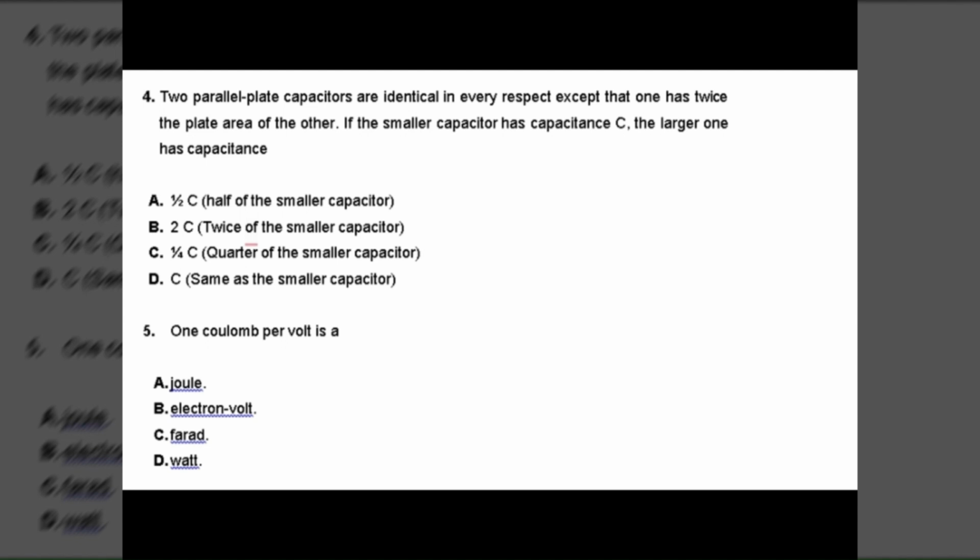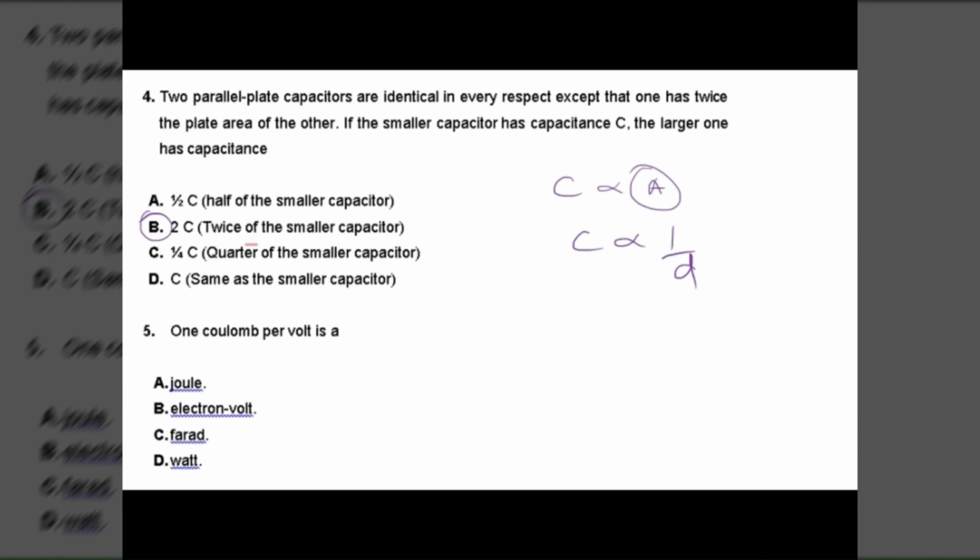One capacitor, its area is twice, double area. Double area, so I told you capacitance is directly proportional to area, so double area means double capacitance. Which one is inversely proportional? Distance. C is inversely proportional to distance. Like this one we did. Can you quickly answer?